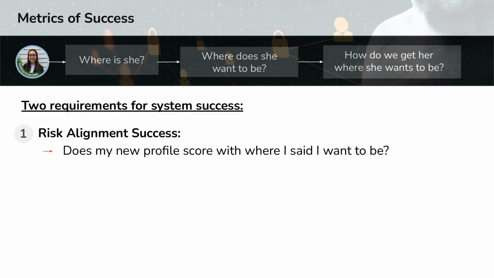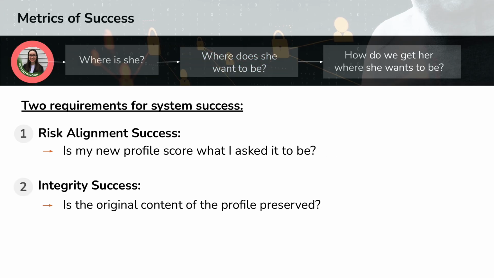There's a couple metrics of success that we have in this case. The first is the risk alignment score. Does the score that we actually output of the final profile, is that close to what the user actually wanted? So remember Amy, she wanted 28. Could we get there? The second one is the integrity success. Is the original content of the profile actually preserved, or is it making up factual issues?